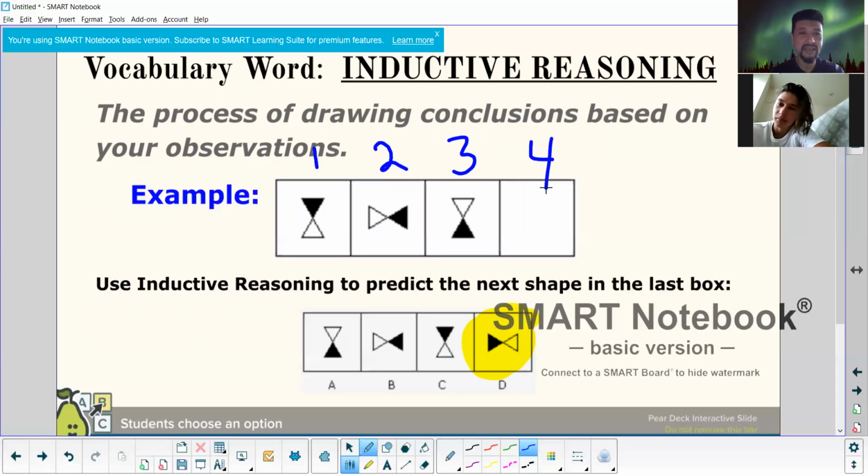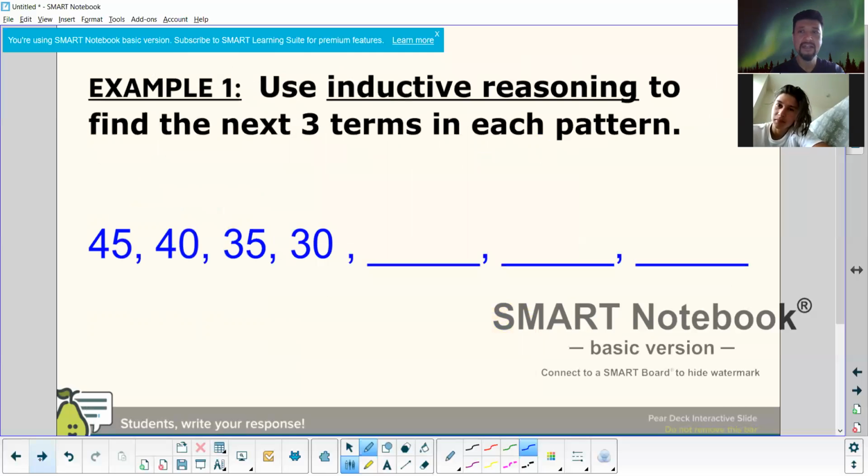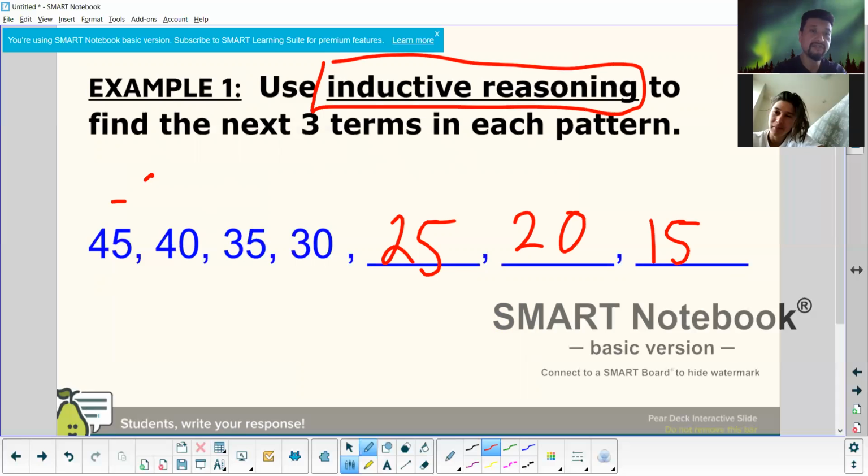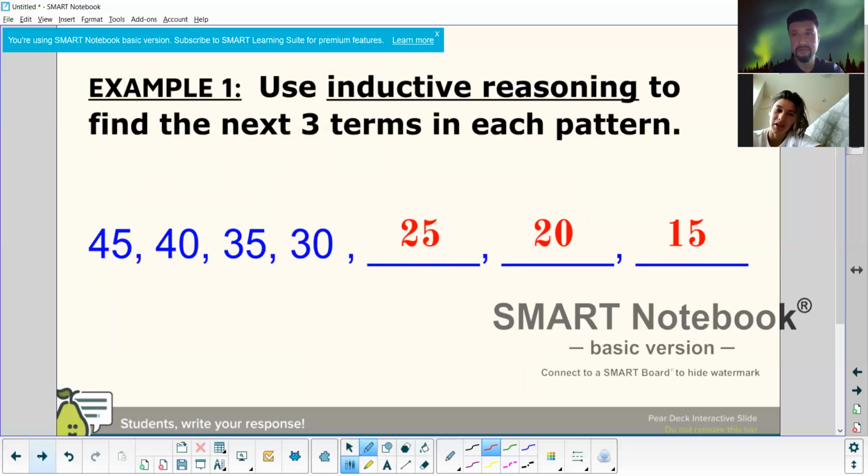All right, now let's do this next thing. Max, using inductive reasoning, what do you think the next 3 terms are on this one? It looks like they're minusing by 5. Yeah, so the reasonable answer would be 25, and 20, and 15. Exactly. You took that because inductively, you said there's a -5 in each one of these. Does that make sense? That's how you came up with that solution. And yes, we were right.